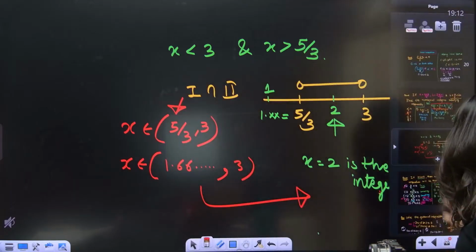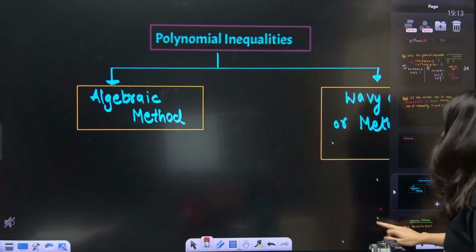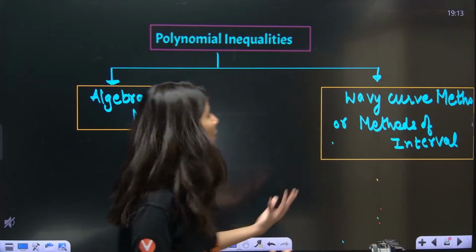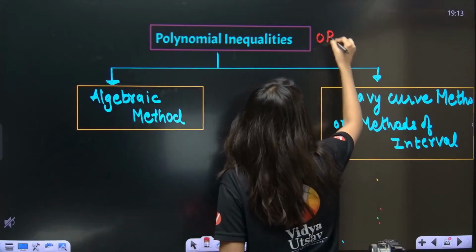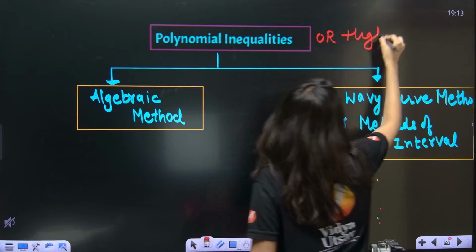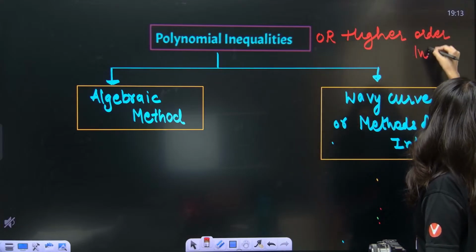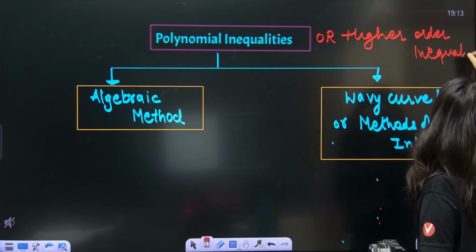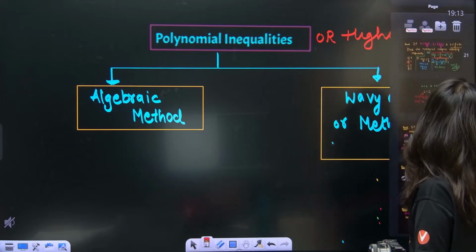Yes? Okay. Alright. Now we are going to talk about polynomial inequality, or you can also call it higher order inequality. See, whatever we were doing till now, we were doing linear inequality. Did you notice? We were only doing linear inequality.